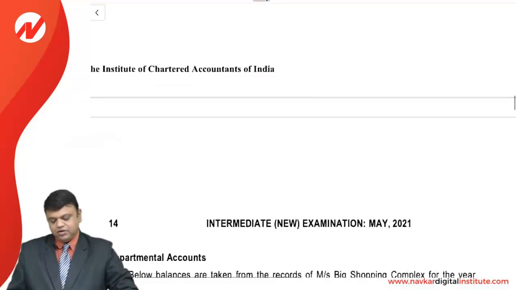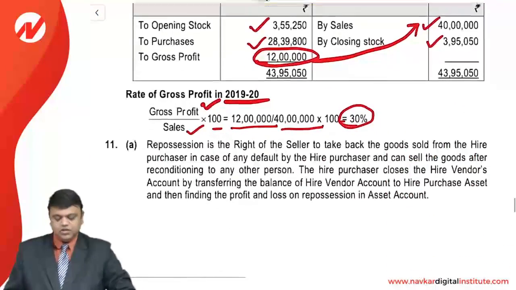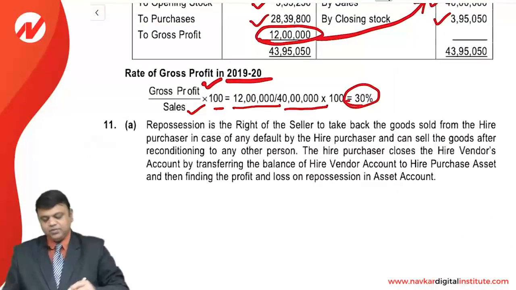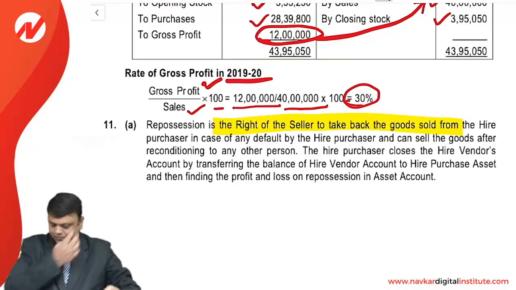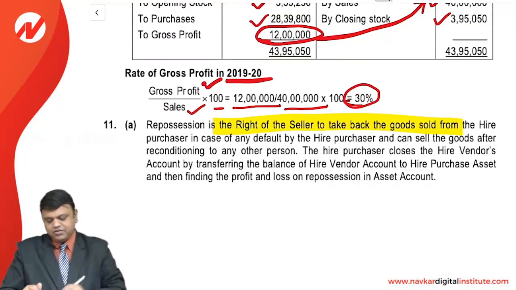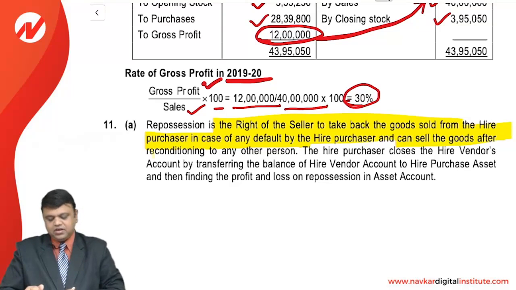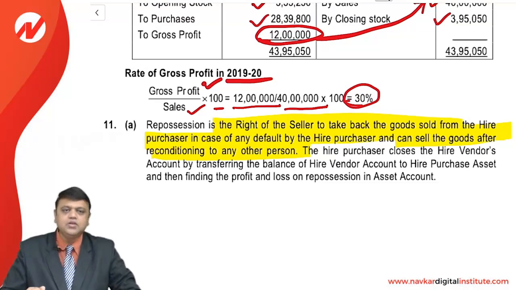So friends, we are now going to first of all define repossession. Repossession is very simple: it is a right of the seller to take back the goods, to repossess the goods, to take the charged goods back from the hire purchaser in case of any default by the hire purchaser, and can sell the goods after reconditioning to any other person.